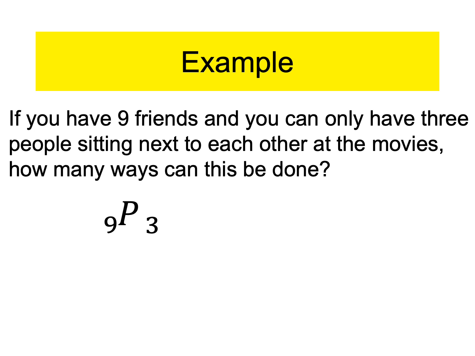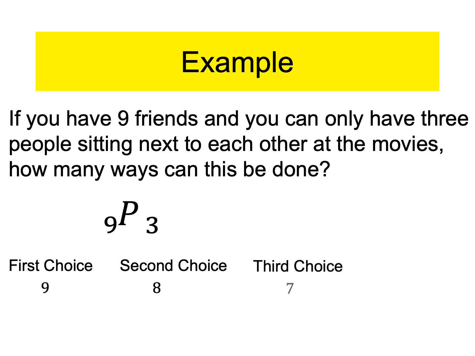Now we use the counting principle. We're told that we can choose 3 people, okay? So the formula says I've got to choose 3. So you're going to have a first choice, a second choice, and a third choice. Your first choice, you have 9 people to choose from. Your second choice, well, you already chose 1, so there's 1 fewer. Now you have 8 people to choose from. And lastly, your third choice, you have 7.